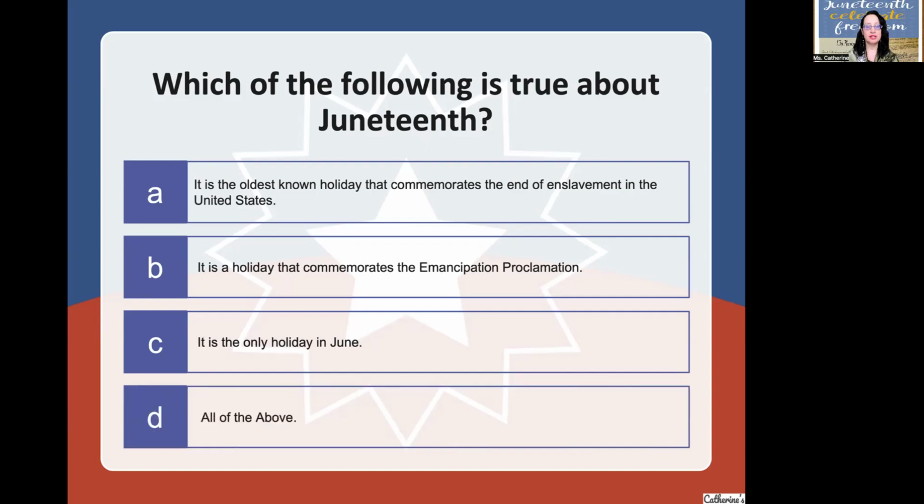Again, which is true about Juneteenth? It is the oldest known holiday that commemorates the end of enslavement in the United States. Bonus question, what does commemorate mean? Think about when you go to memorials. We are commemorating, celebrating it, acknowledging it, and giving respect to it.